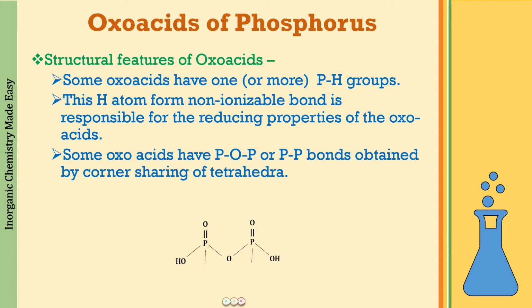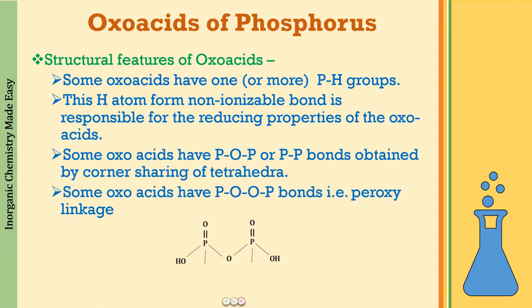Another thing which you will be able to see in the oxo acids is the presence of a POOP bond, which is going to be called the peroxy linkage, because of the presence of this oxygen-oxygen single bond. Okay, so this is again going to be one very important thing that you will have to remember and notice in the structures. Now, there are so many things that you have to draw. There are so many things that you have to notice. How are you going to do that? Well, that is going to be really, really very simple.